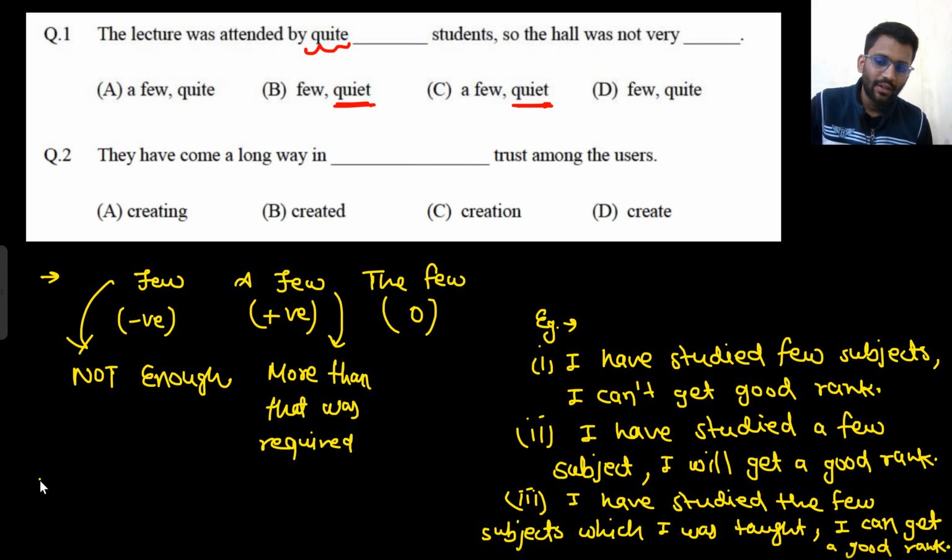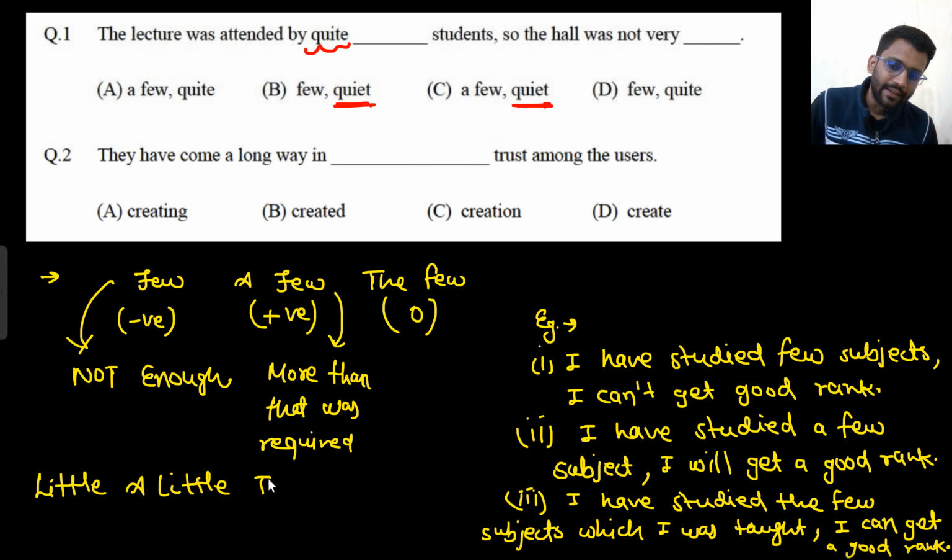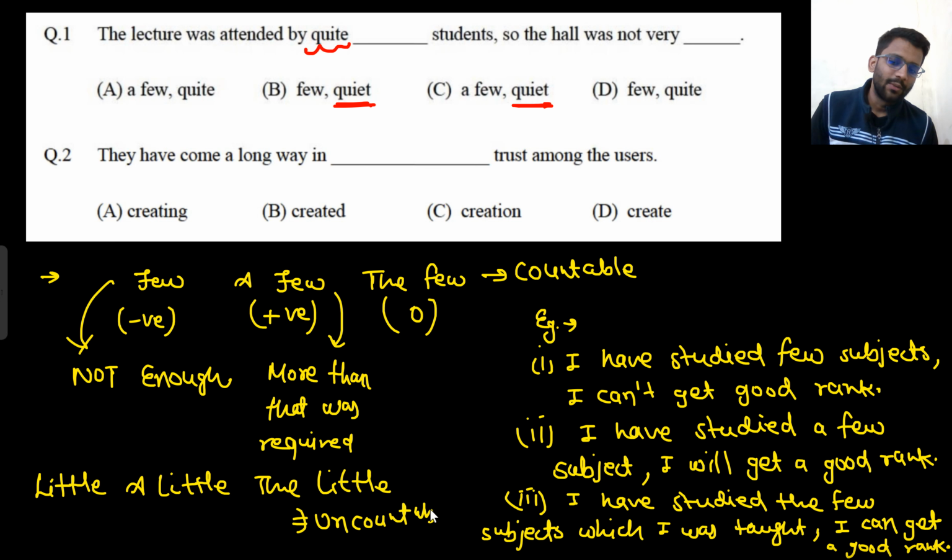And the same goes for little, a little, and the little. But what is the difference between few and little? This is for countable, this is for uncountable. Like you can say a few children, but you can't say a few water.